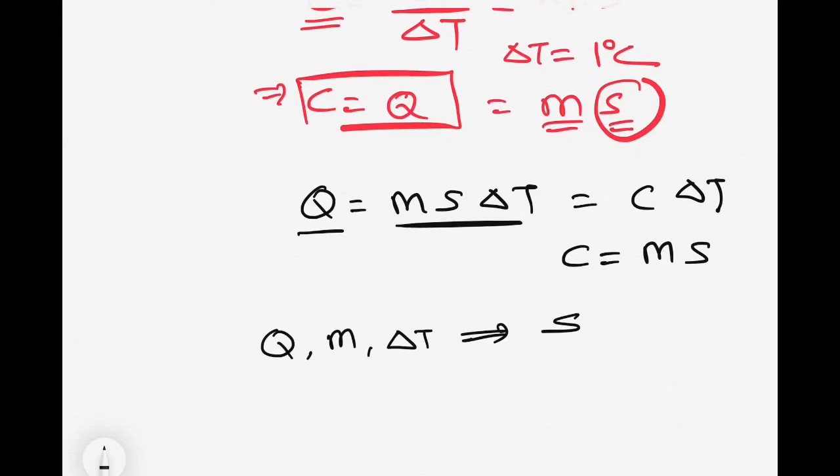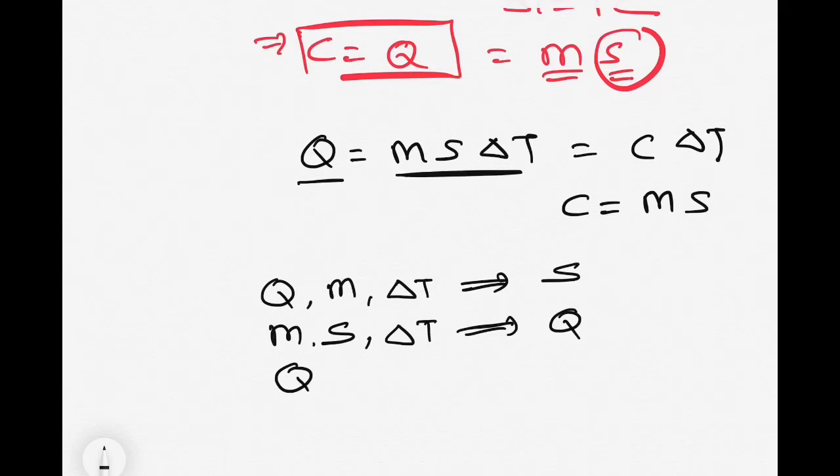So you can use this equation and do it. In second scenario, they can give you the mass of the object, a specific heat of material, and the change in temperature. And they can ask you how much heat is required to raise that temperature. In another case, they can give you Q, m, and s, and they can ask you about the change in temperature. Here, this change in temperature depends on heat energy absorbed by the object or heat energy released by the object. If it is released by the object, it's a temperature decrease. If it is absorbed by the object, the temperature increases.